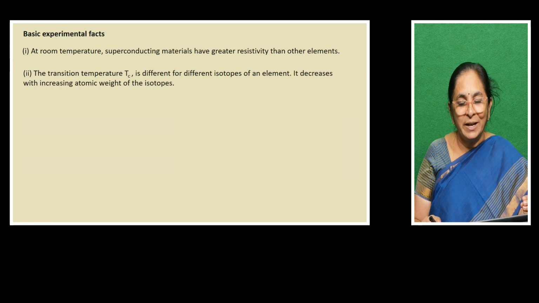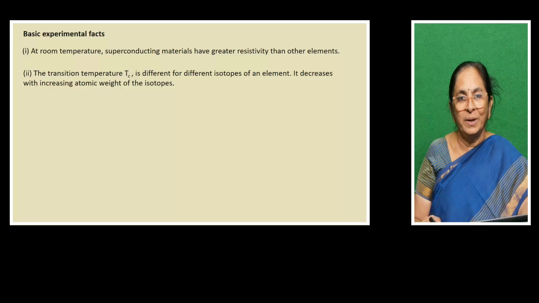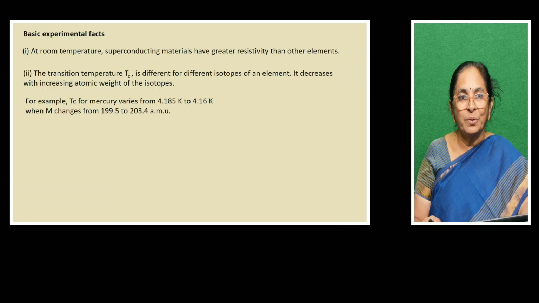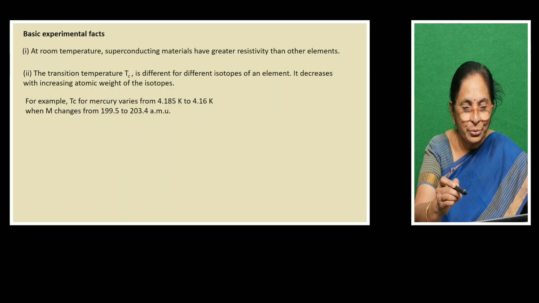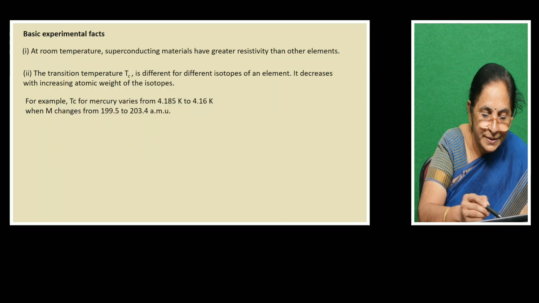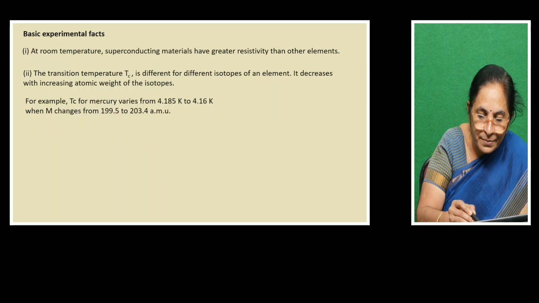Same element, we expect the same critical temperature, but the same element has different isotopes. The isotopes will have different critical temperature or transition temperature. It decreases with the increasing atomic weight of the isotopes. I provide one example here. Let us consider mercury. For mercury, the critical temperature Tc varies from 4.185 Kelvin to 4.16 Kelvin.